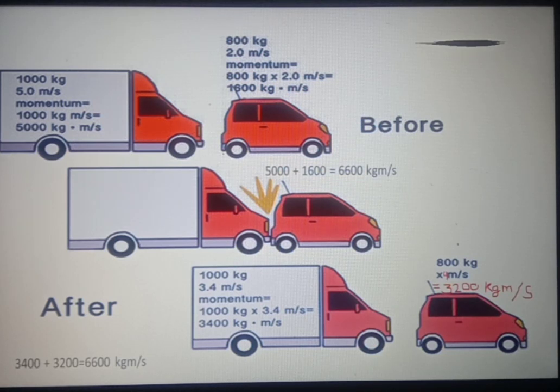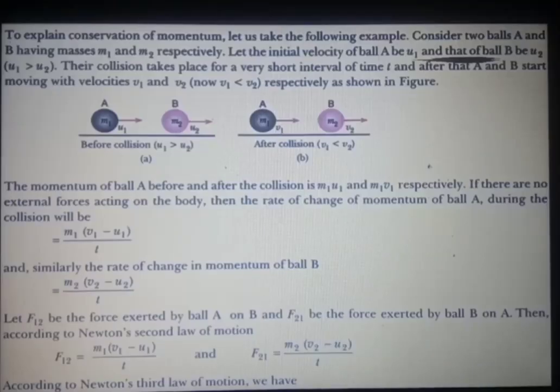So this was an example. Now we will study in detail the law of conservation of momentum and its mathematical derivation. To explain conservation of momentum, let us take the following example.